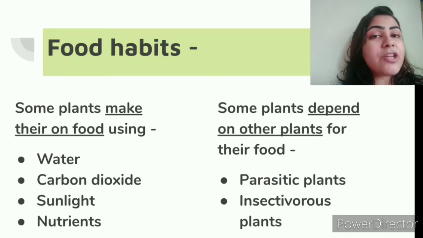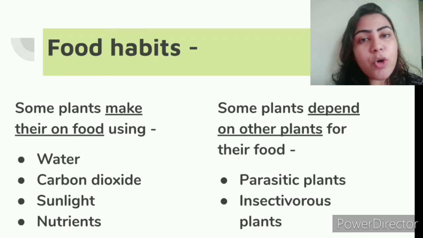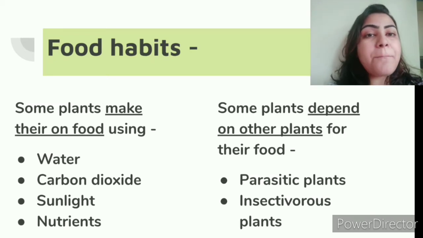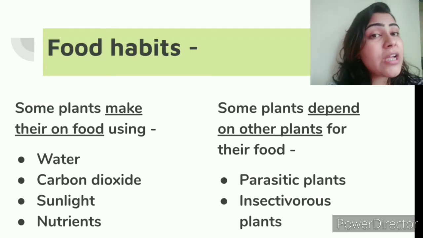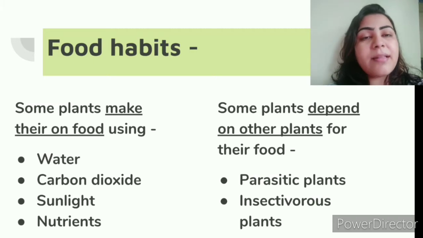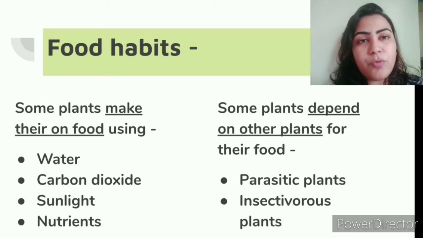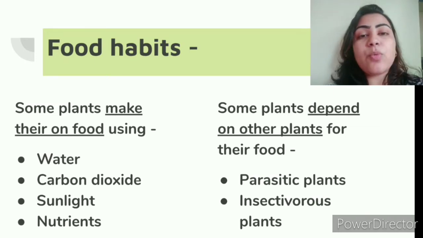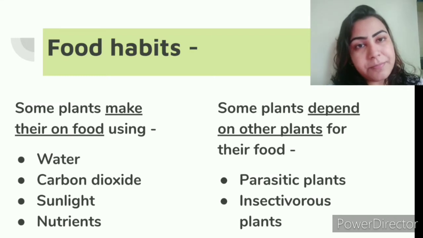As you can see, I have made two columns. So first, there are some plants which can make their own food. And again there are some plants which cannot make their own food and they depend on other plants for their food. So first let us talk about the plants which can make their own food. To make the food, they need water, carbon dioxide, sunlight and the nutrients.